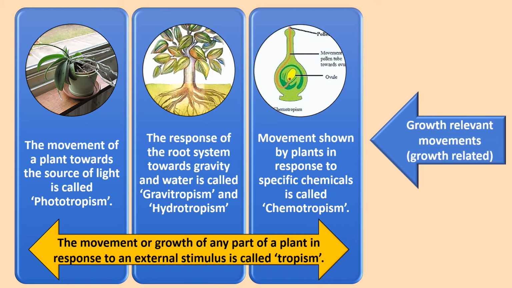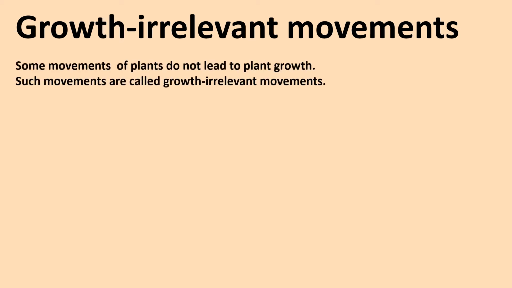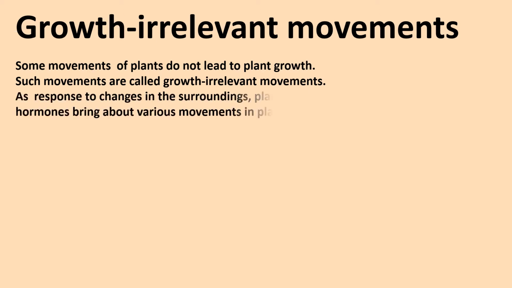Now, all these movements are growth relevant movements, meaning growing towards light, growing in search of water, towards gravity, and growing towards chemicals. So all of them are related to growth. So these kinds of movements are growth related or growth relevant movements. There are some growth irrelevant movements in plants which are not related to growth. Such movements are called growth irrelevant movements.